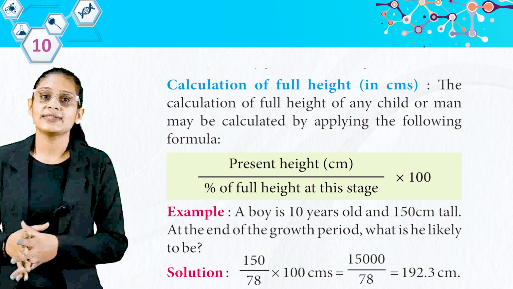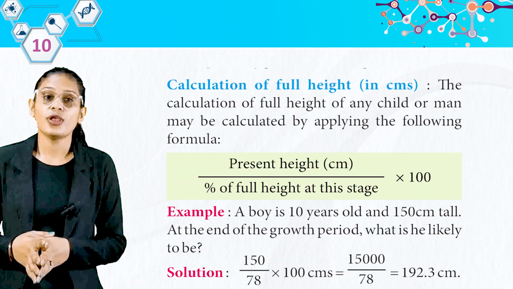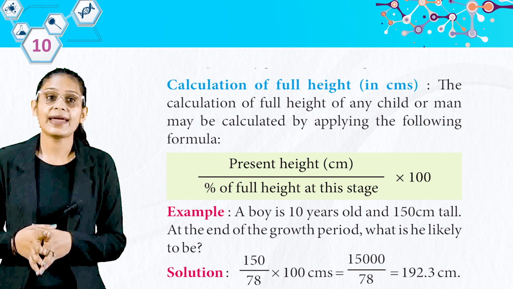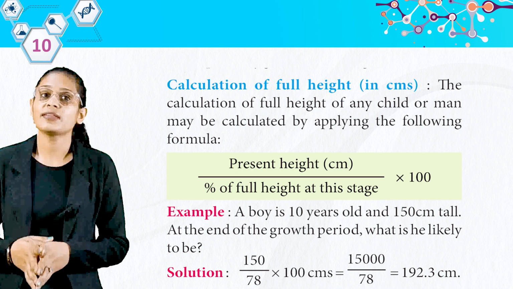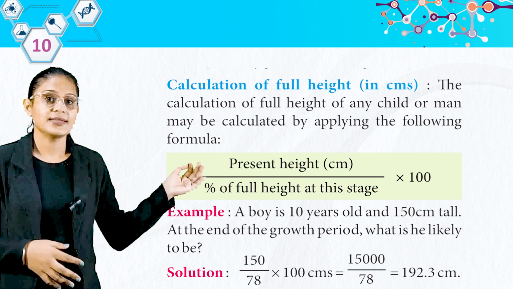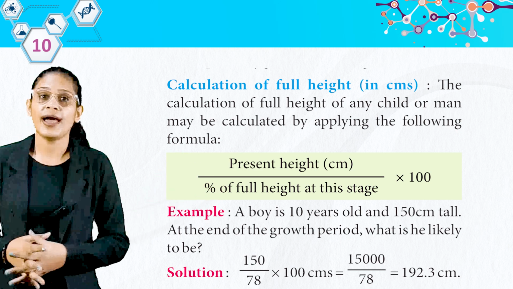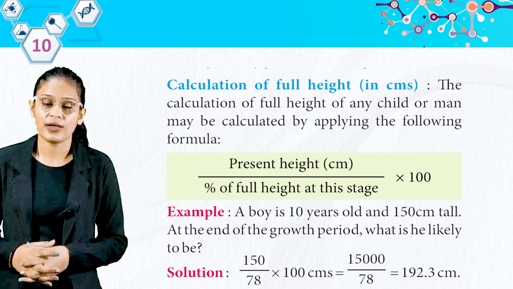Calculation of full height in centimeters. The calculation of full height of any child or man may be calculated by applying the following formula. Present height in centimeters, divided by percentage of full height at this stage, multiplied by 100.